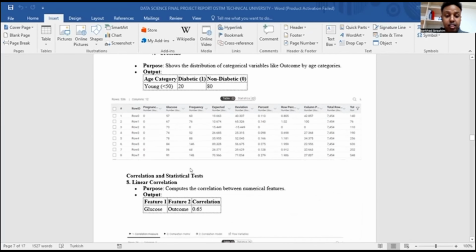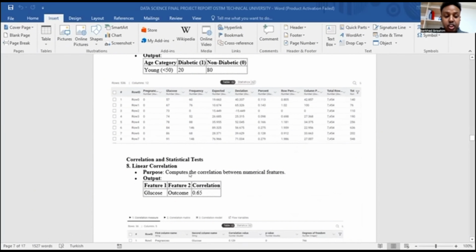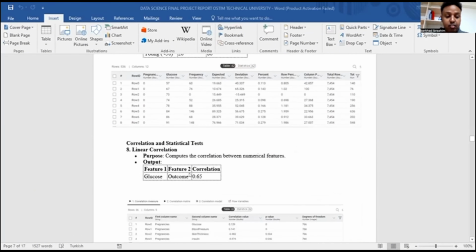Then we also have a linear correlation. This test checks how two numbers are connected. For example, glucose levels and diabetes are strongly connected. A higher glucose level often means a higher chance of diabetes.